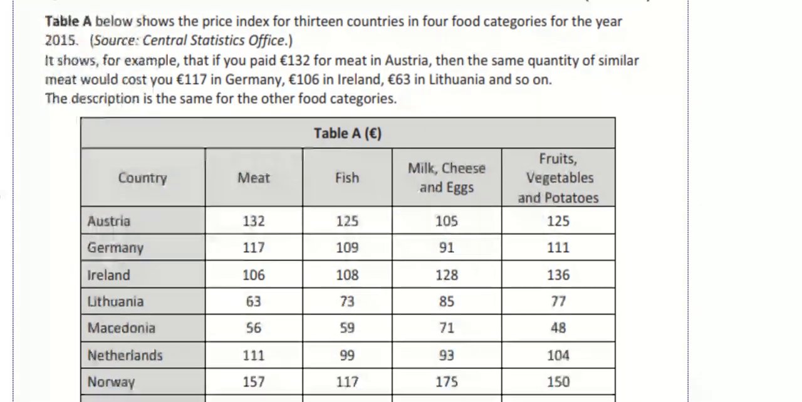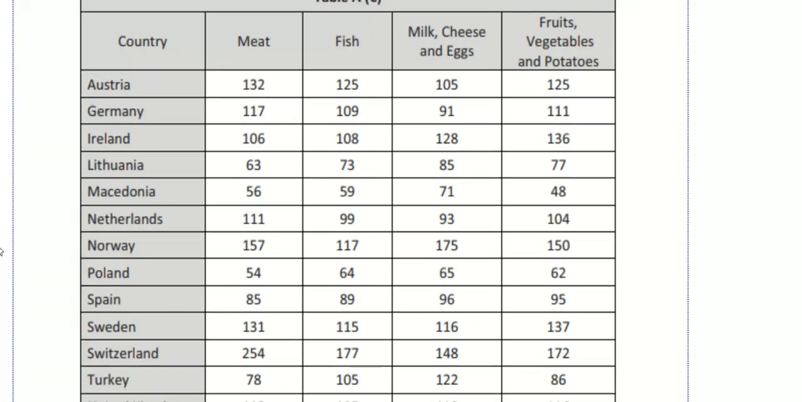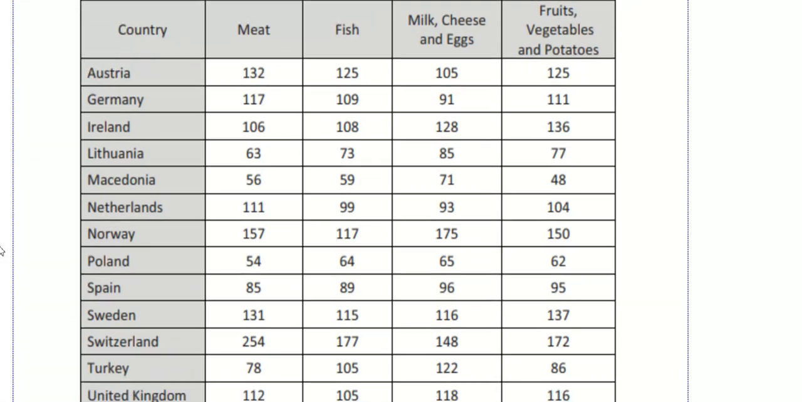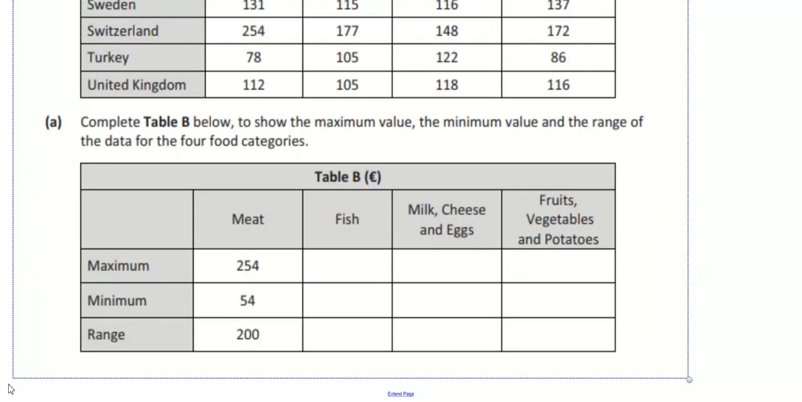Now, they're obviously not ranked in order of size, because in some countries meat might be more expensive in Austria, but then something else could be cheaper in Austria compared to another country. Complete the following table.